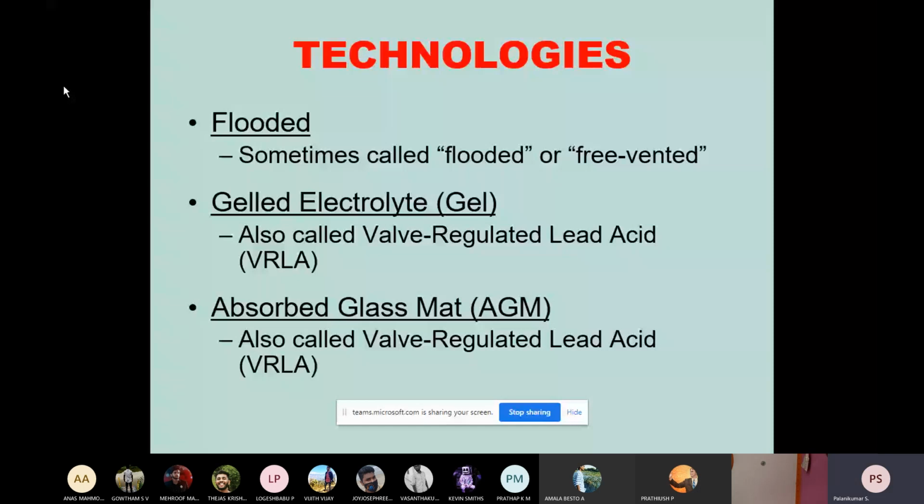There are also technologies sometimes called flooded and free vented, gelled electrolyte, and absorbed glass mat. These are all different kinds of batteries, created exclusively for particular purposes.